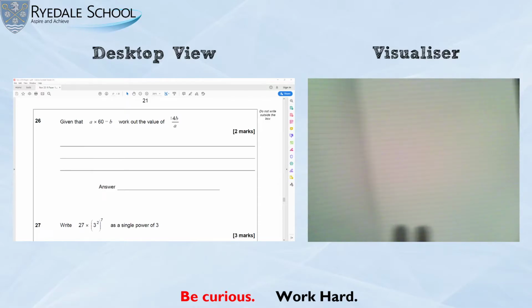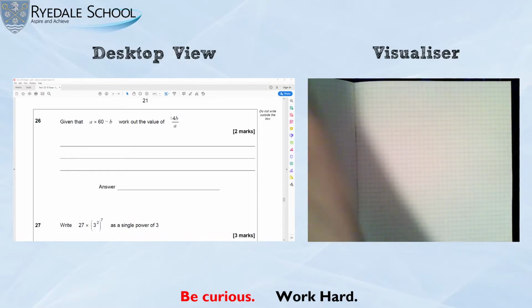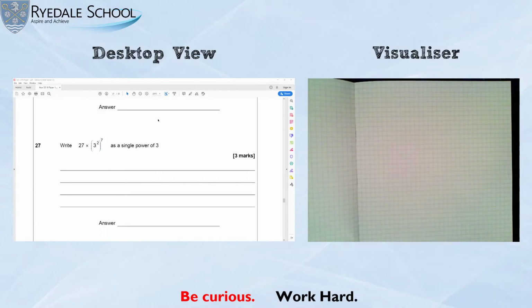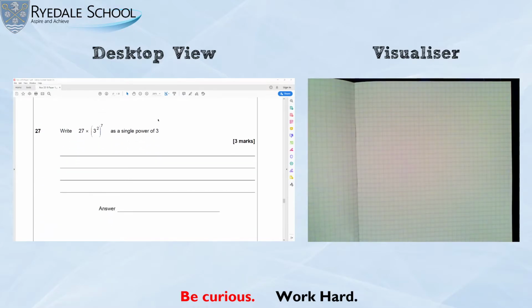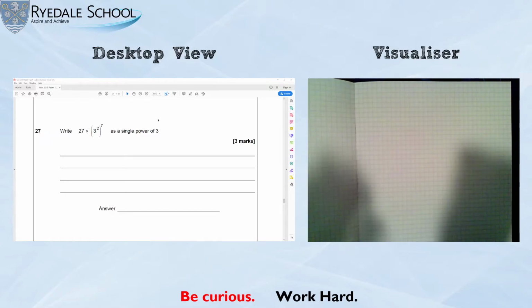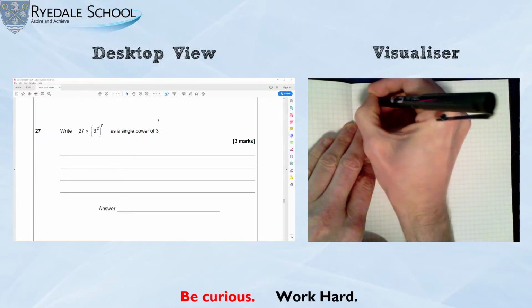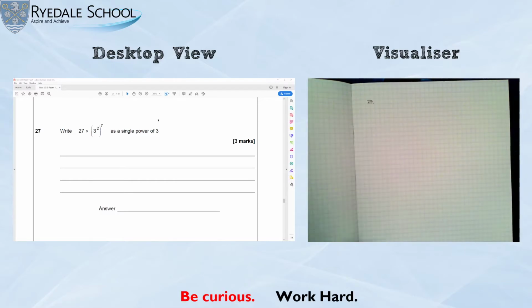Moving on to question 27 rather. Yeah, looks nasty. It's all to do with knowing and manipulating your rules for indices. Okay? Because it says write all of this as a single power of 3.